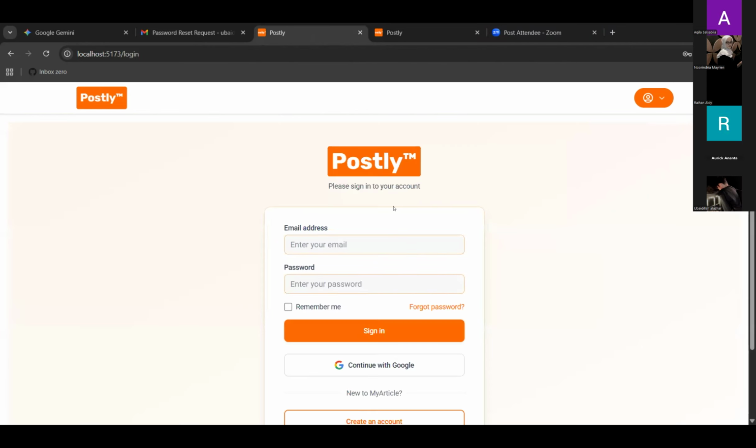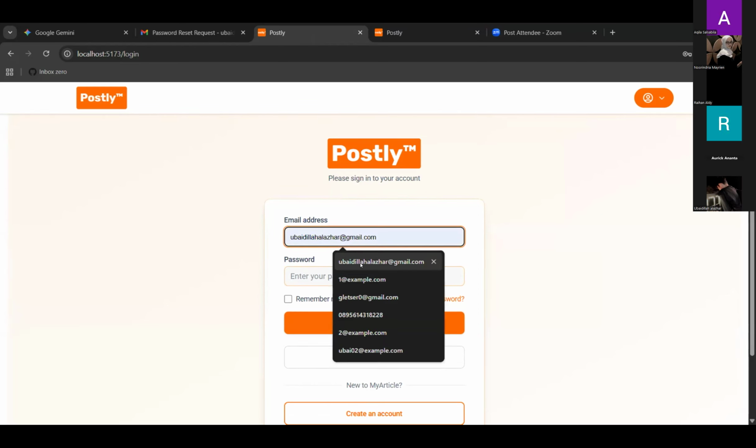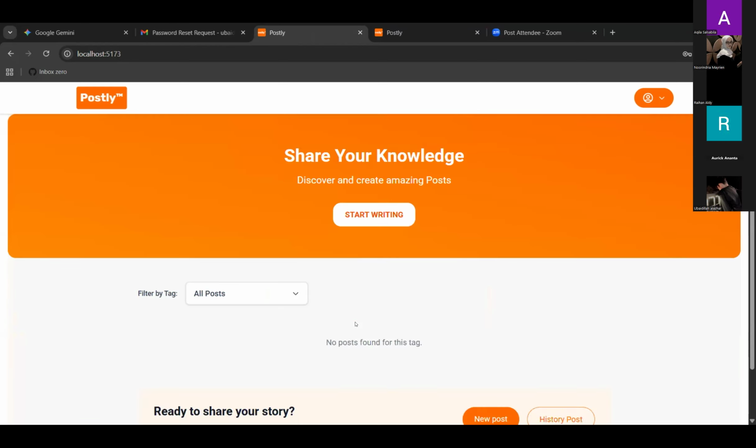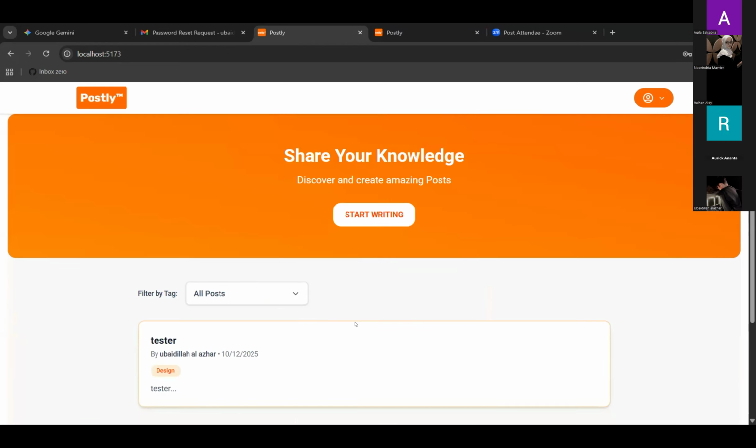After that, we will go to the sign in page again. So we must sign in again with the new password, like Kada, and click sign in. And yeah, you have already reset your password. Maybe that's all for resetting the password. And next.